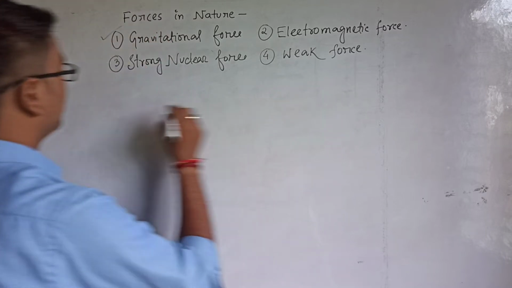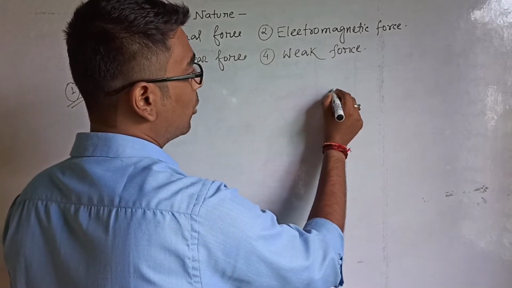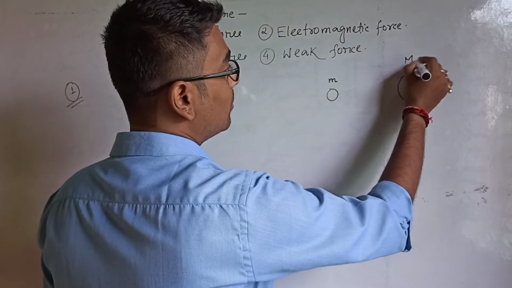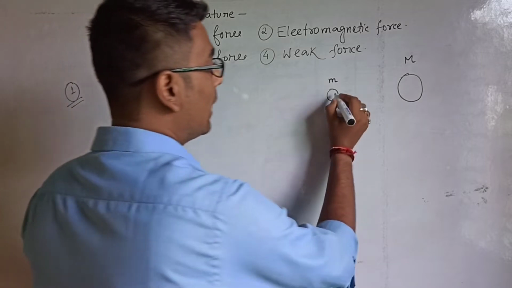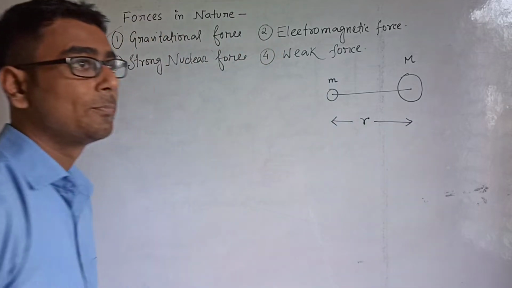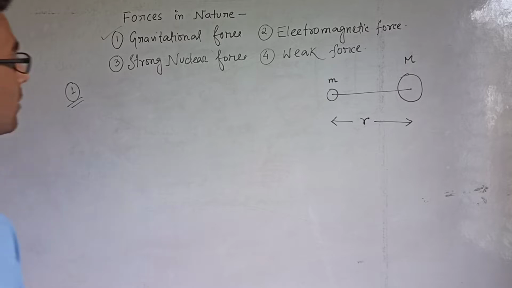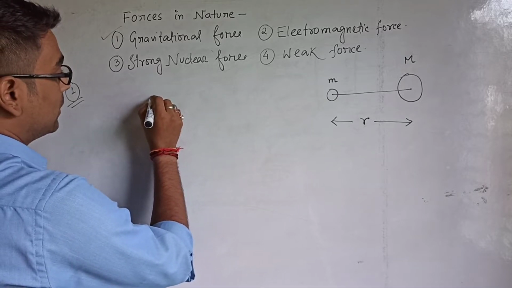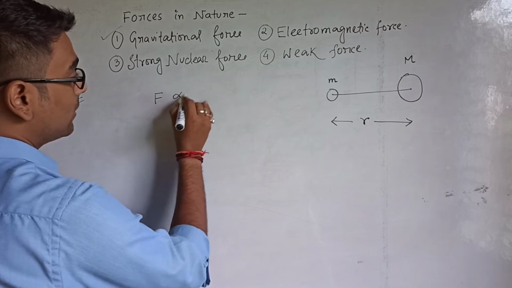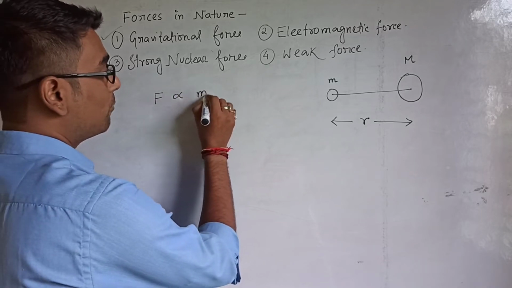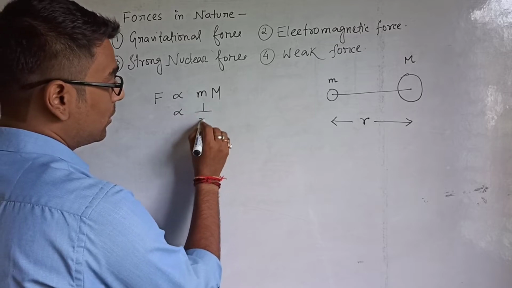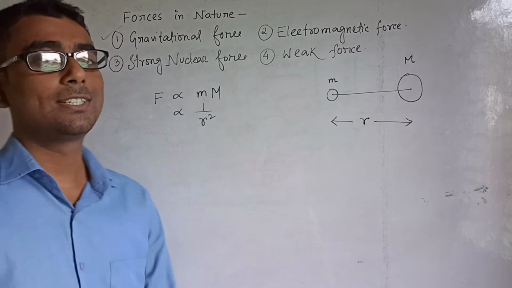Suppose you consider two bodies, one of mass small m and the other of mass capital M, kept at a certain distance r. The force between these two masses is directly proportional to the product of the two masses, and inversely proportional to the square of the distance between them.